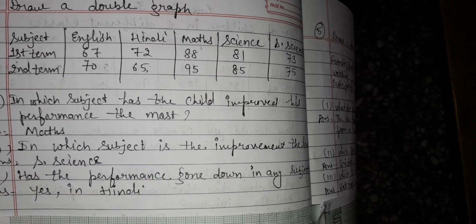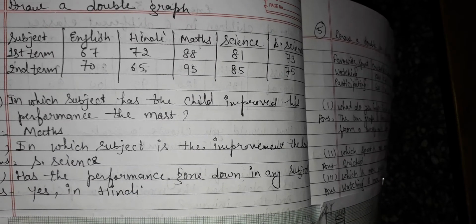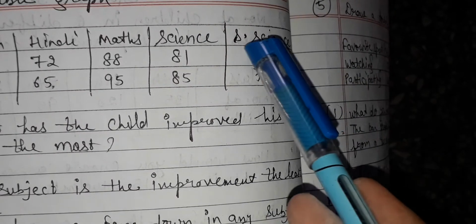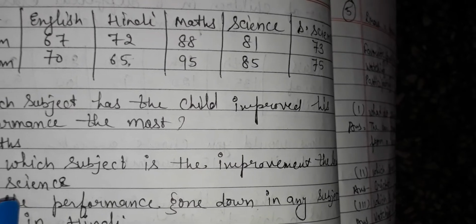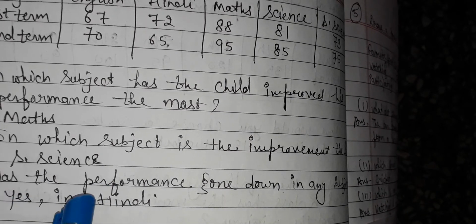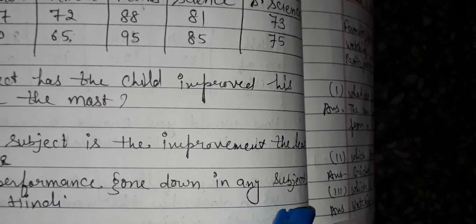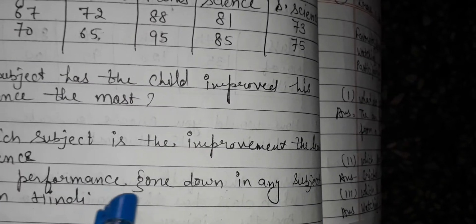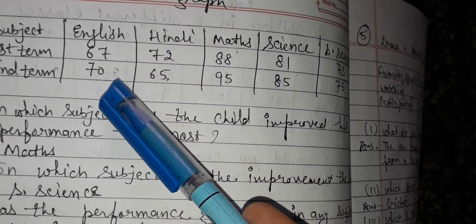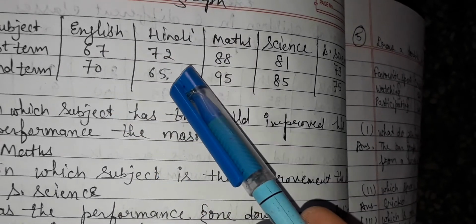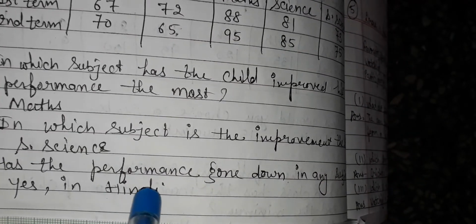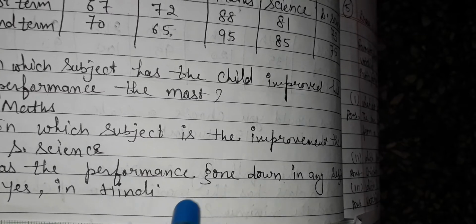In which subject is the improvement least? In which subject is the improvement the least? Look at this, 73 to 75. It means in social science. In social science the student improves the least. Next, has the performance gone down in any subject? Has the performance gone down in any subject from the first term to the second term? 67 to 70 increasing, 72 to 65 decreasing. It means yes, in Hindi the performance has gone down.